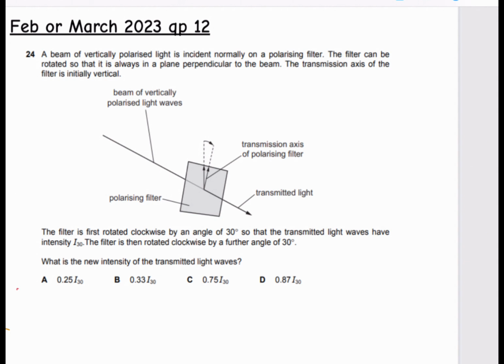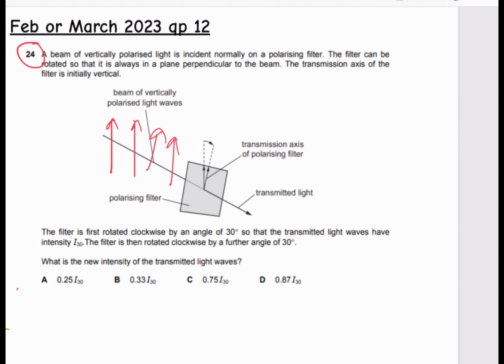Okay, so the last one is on February, March 2023, question paper 1-2. Question 24. So we've been given a beam of vertically polarized light that is incident normally on a polarizing filter. So the filter can be rotated so that it is always in a plane perpendicular to the beam. Okay. So the transmission axis is initially vertical. So the waves that are coming in, they are initially vertical. Okay, so these are the waves that are coming in.